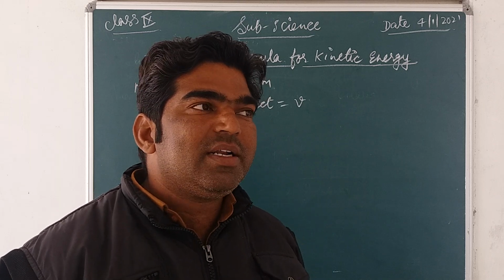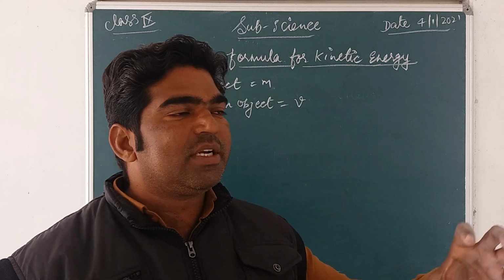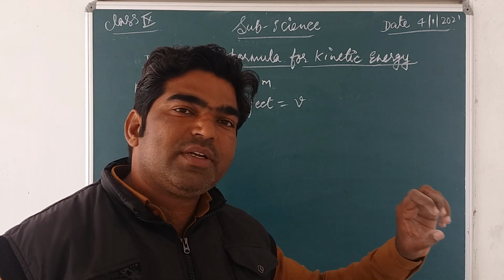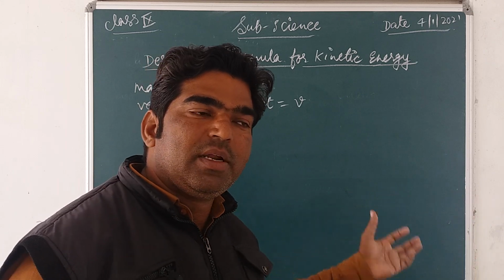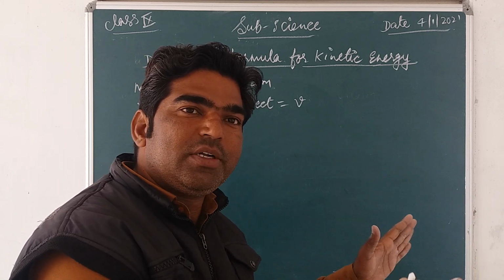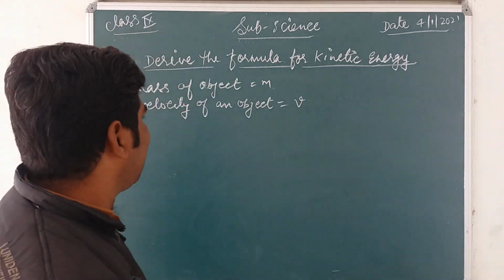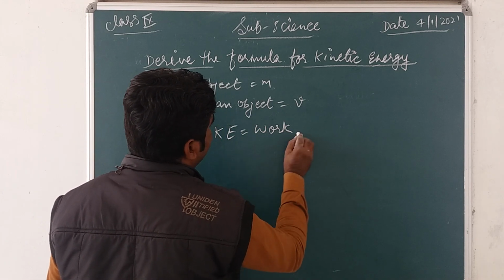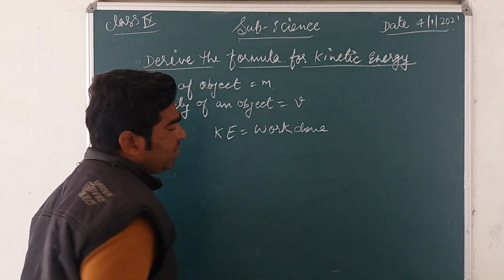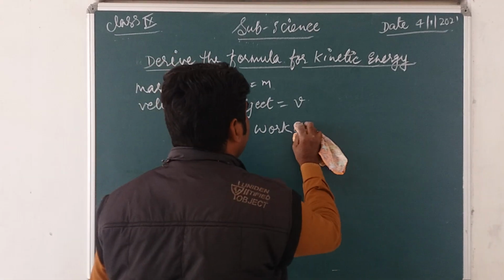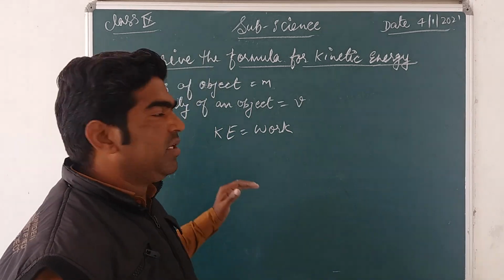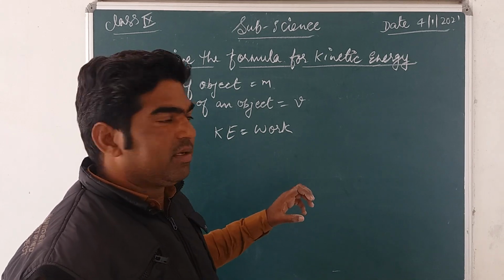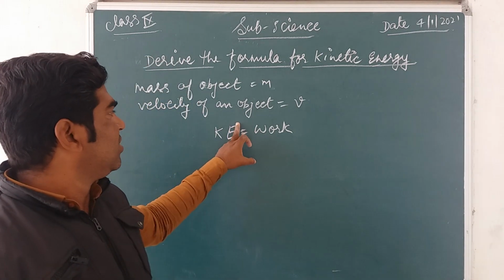So that work done, if an object is in a movable condition and we are applying some force on it, whatever the work done in that movable condition of the object, is equal to the kinetic energy. So we can say that kinetic energy equals work done, because whatever energy is consumed in producing that motion in the object is equal to this work done.